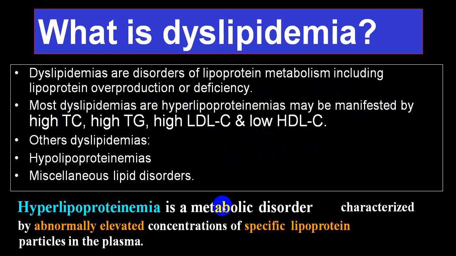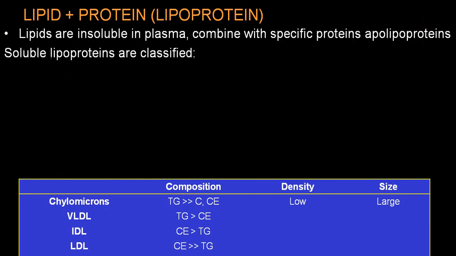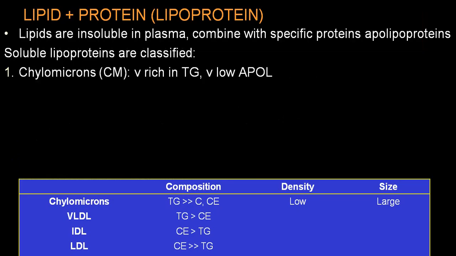Hyperlipoproteinemia is a metabolic disorder characterized by abnormally elevated concentration of a specific lipoprotein in plasma, or as we call it, blood. Either it is elevated or it is low. Depending upon that, we label that as a particular specific lipoproteinemia. Lipids are insoluble in plasma.